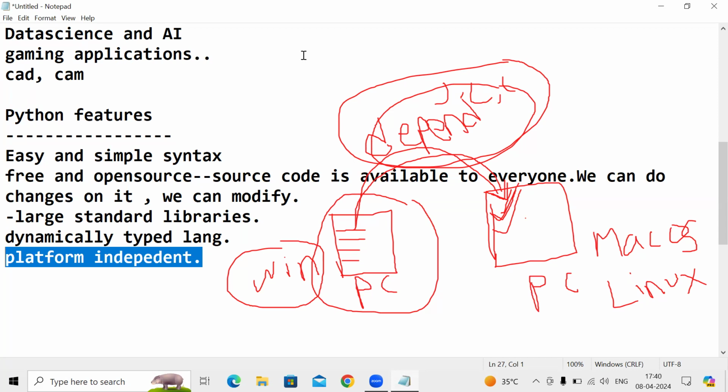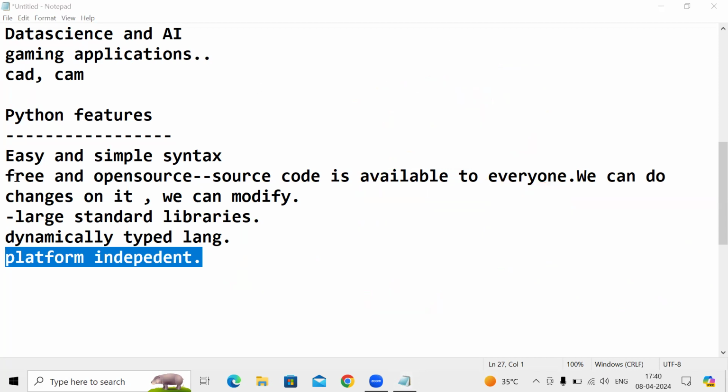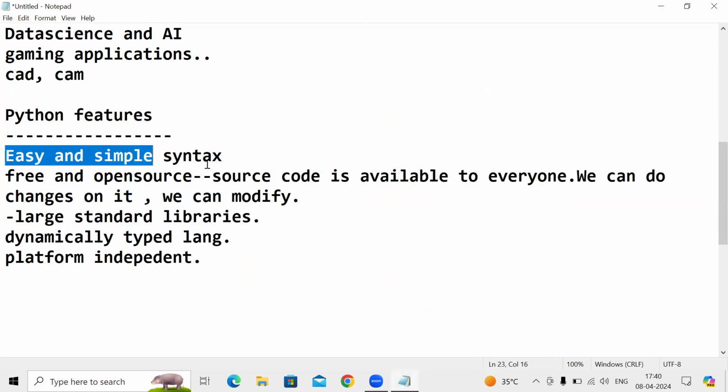Guys, I hope you understand these points, like easy and simple syntax. Because of the simple syntax, we call Python easy. Anyone can download and use it at any time.